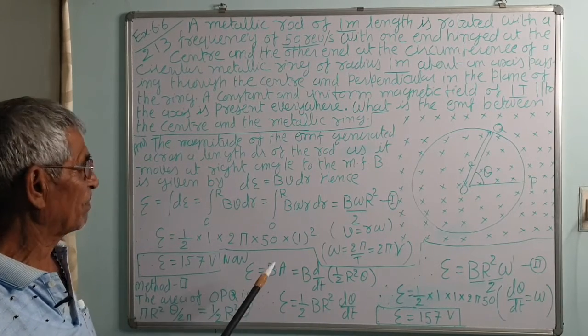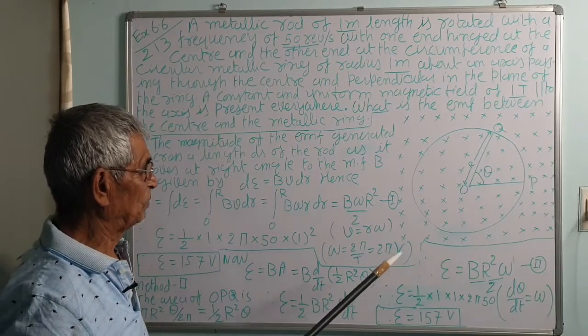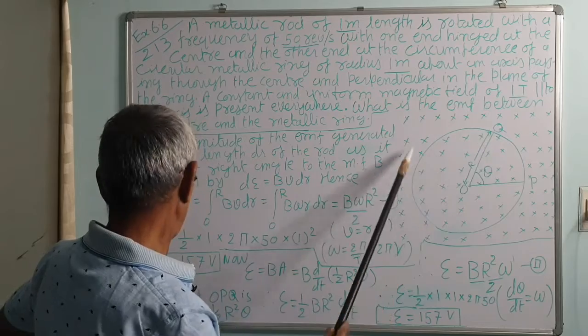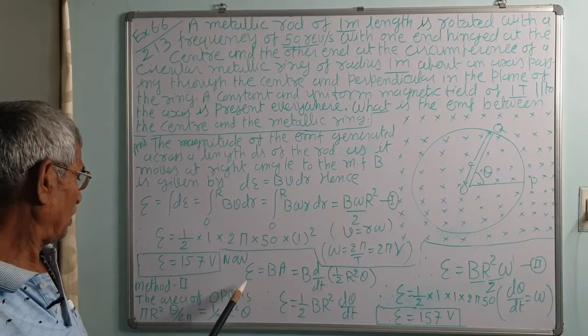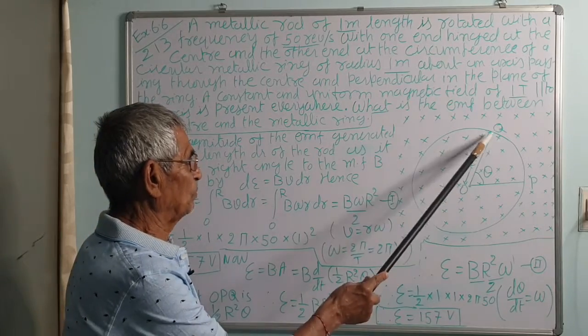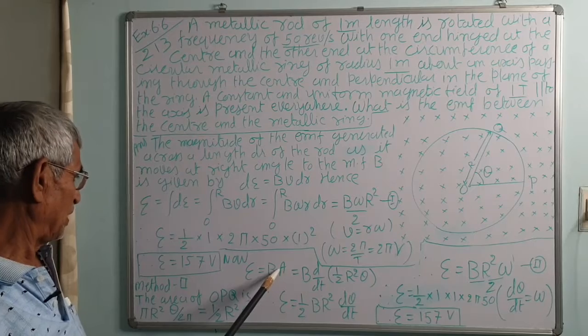There is another method. We know that induced EMF is also generated due to the change in area. As it rotates, the area of OPQ changes, and the EMF is given by B into A, where A is the area.